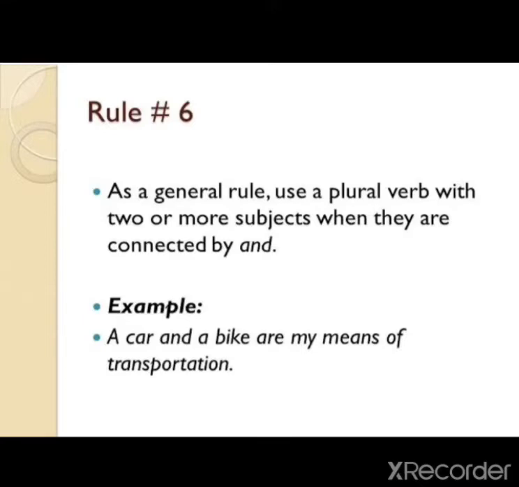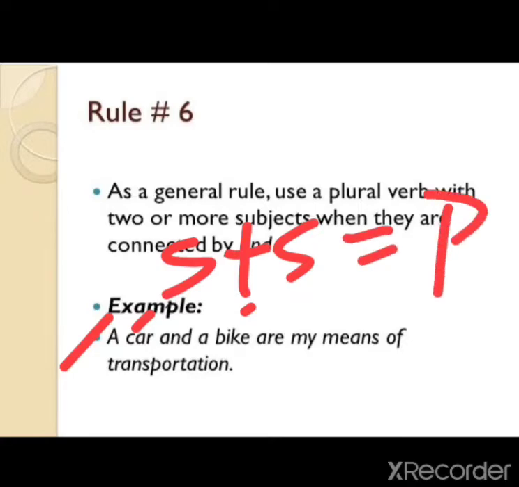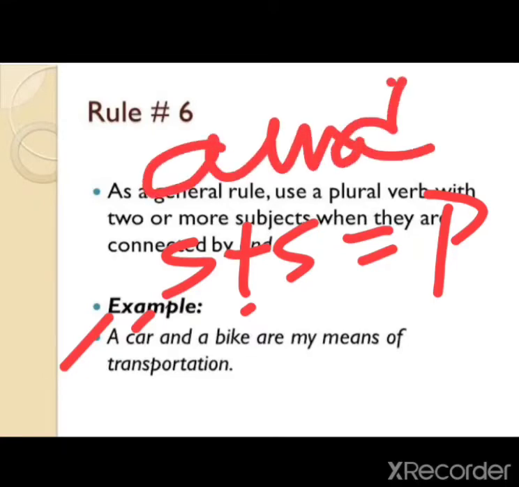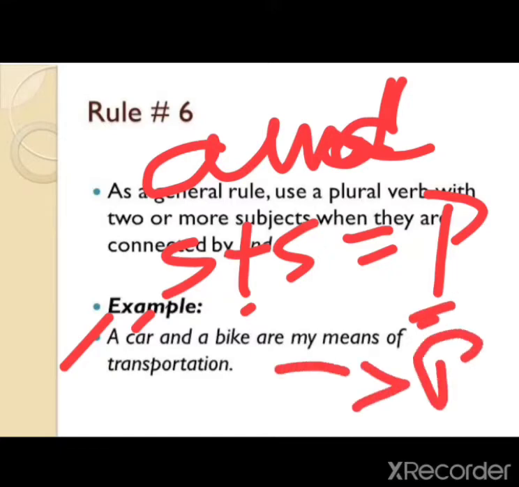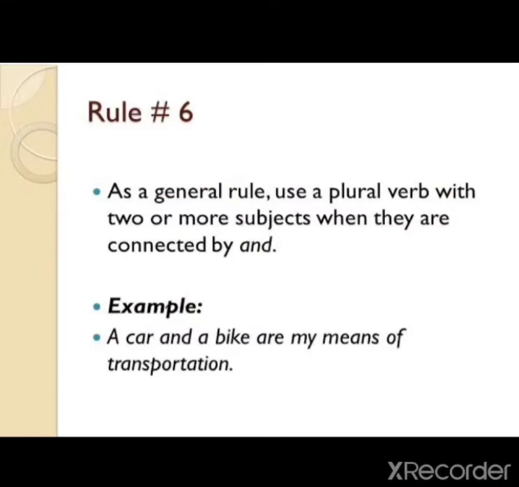It is that as a general rule, we must use a plural verb with 2 or more subjects when they are connected by and. For example, a car and a bike are my means of transportation. So here a car and a bike both are singular in number. So 2 singular makes it plural. When the 2 singular subjects are joined by and, then it becomes plural. So the verb here is also plural. Okay. So a car and a bike are my means of transportation.